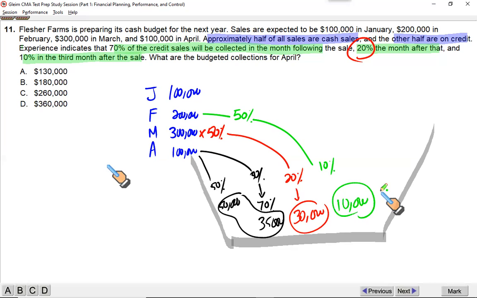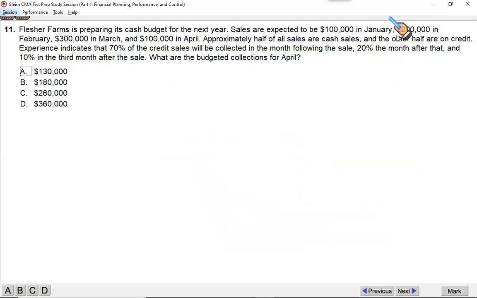So 10 plus 30, 40, 40 plus 35 plus 50 gives you a nice whole number, which doesn't seem to be matching with any of these options. 50 plus 35 plus 30 plus 10, it's 125. Am I missing something? There is some adjustment to be made.